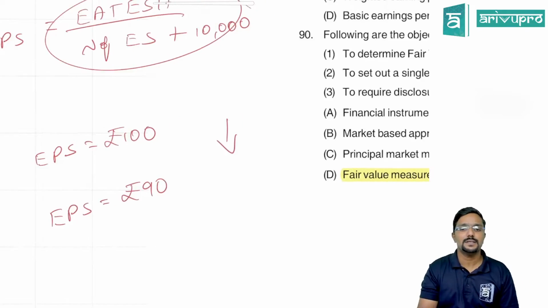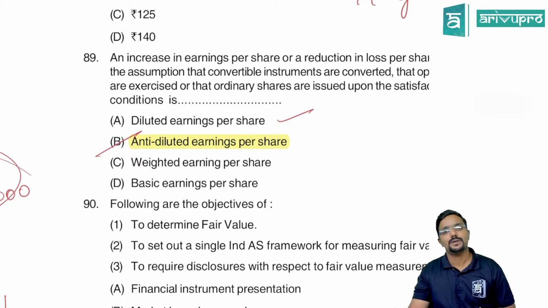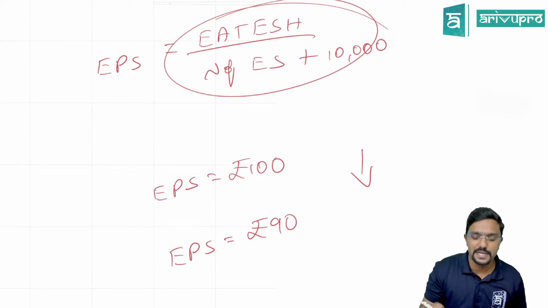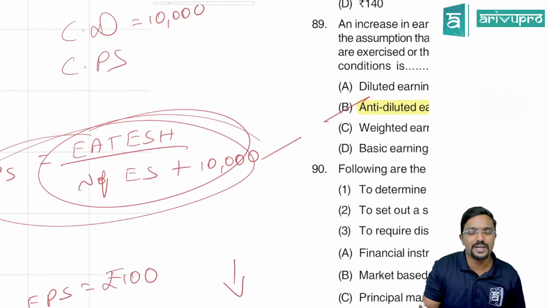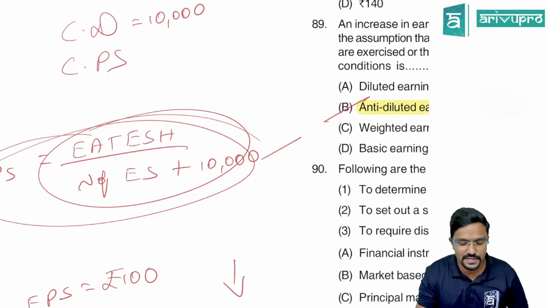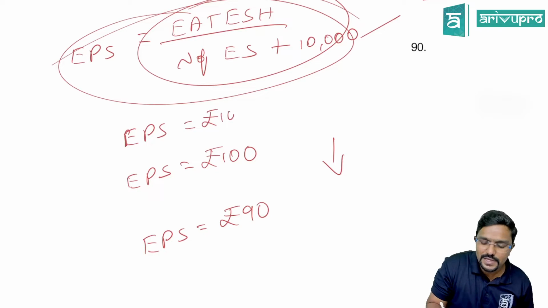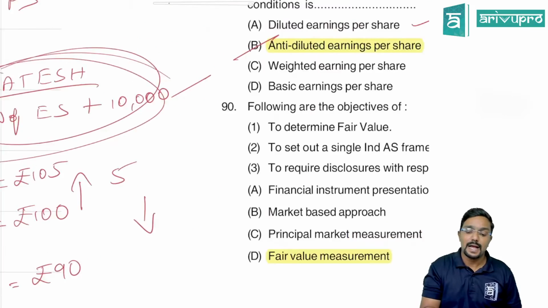What do we call it as? When it goes down, we call it as diluted earnings per share. Diluted earnings per share. Okay. Sir, what if it increases? Assume when we do this calculation, even considering the convertible debentures or convertible preference shares, the EPS went up to 105. So there is an increase in EPS by 5 rupees. What do we call it as?